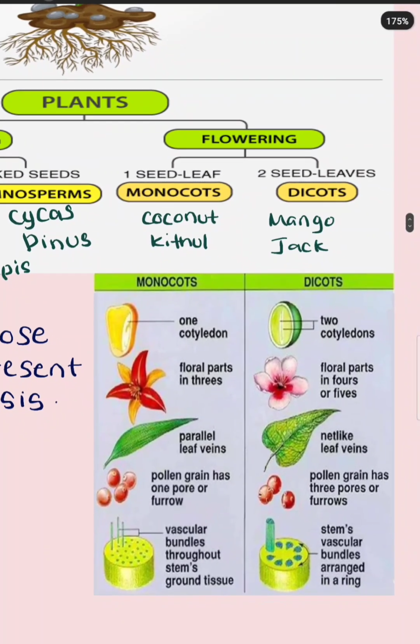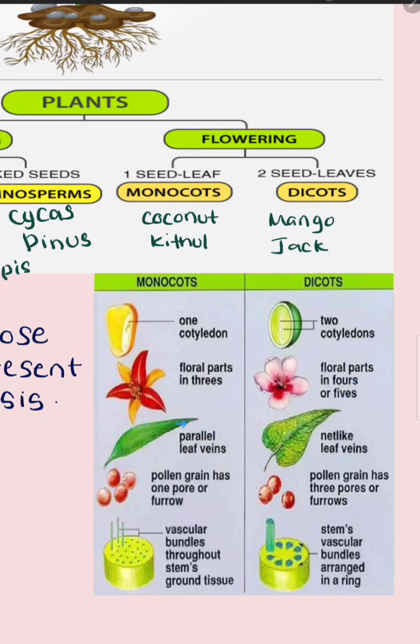As you can see in this figure, the monocot plants have one seed lobe, that means one cotyledon, and the dicot plants have two seed lobes, two cotyledons. And the monocot plants have floral parts or petals in 3 or multiples of 3. Dicot ones have 4 or 5 petals or multiples of them.